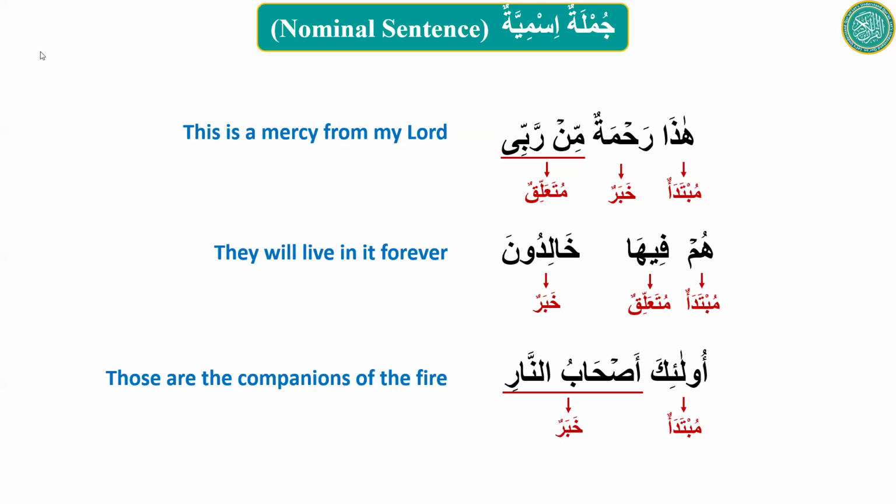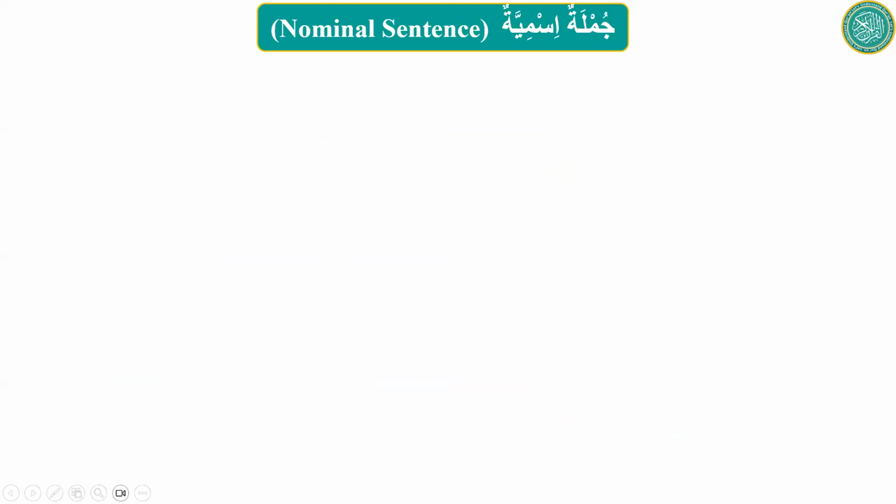All right, so that is khabar. Okay, good. Thank you, Musab. Jazakallah. Let's continue.